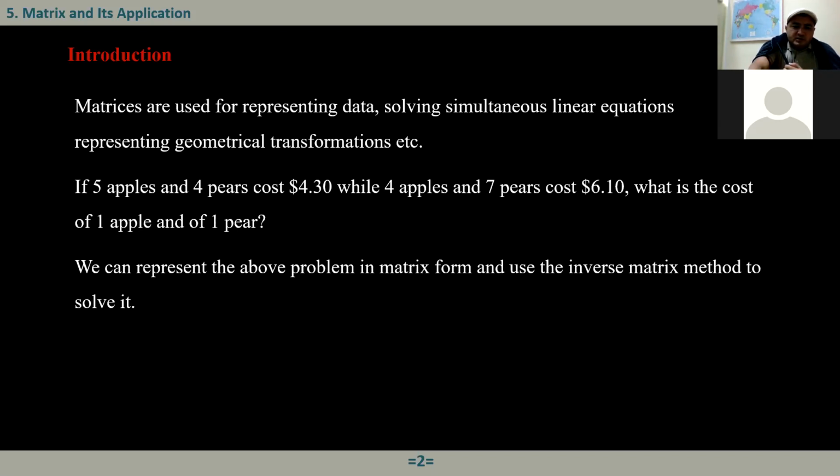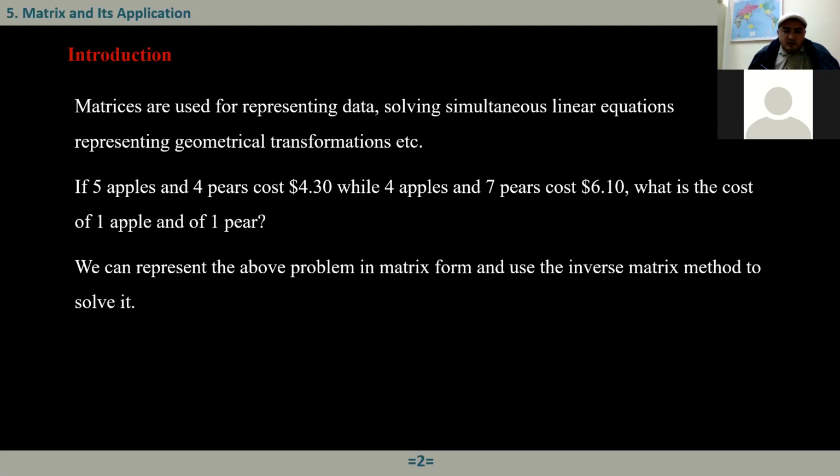Let's start with this example. It's a very simple example; we did a lot of questions like this. You know how to solve this, but once again, we're going to practice how a matrix is used to solve a system of linear equations. If 5 apples and 4 pears cost 4.30, while 4 apples and 7 pears cost 6.10, what is the cost of 1 apple and of 1 pear?